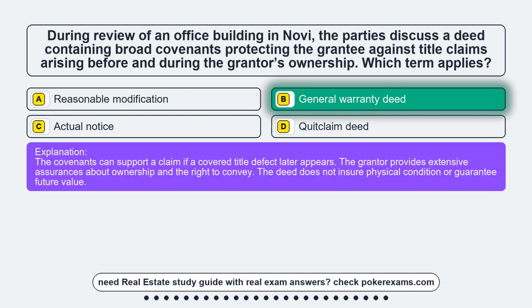The covenants can support a claim if a covered title defect later appears. The grantor provides extensive assurances about ownership and the right to convey. The deed does not ensure physical condition or guarantee future value.